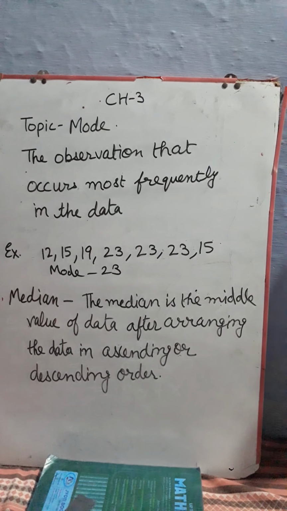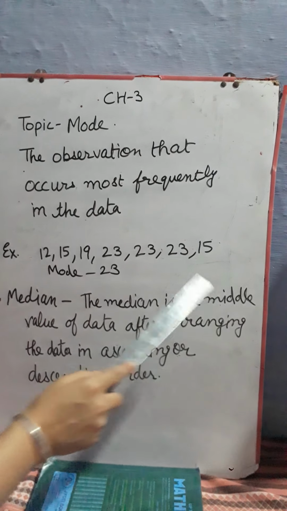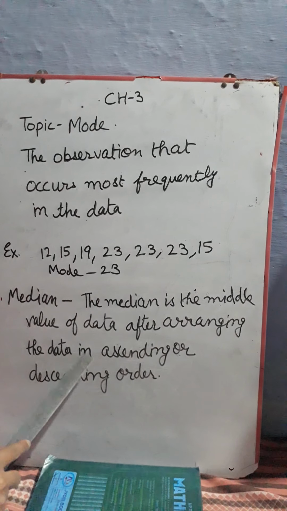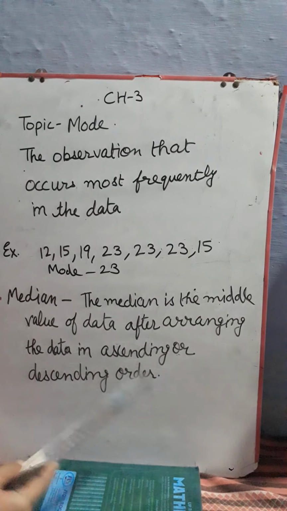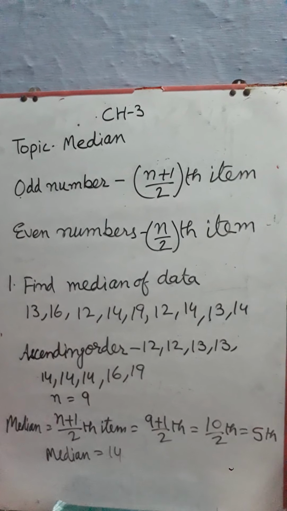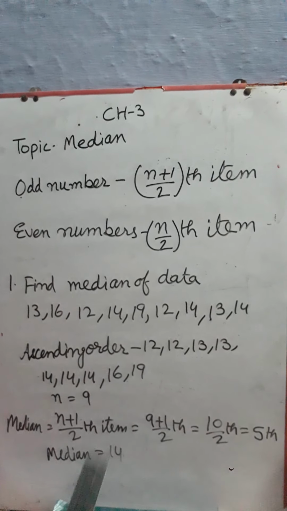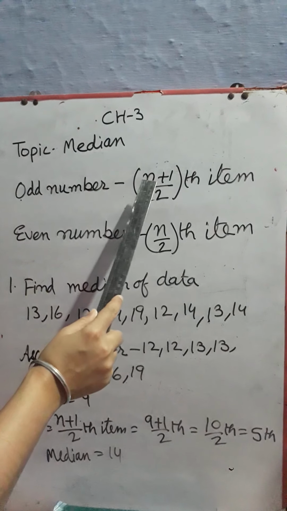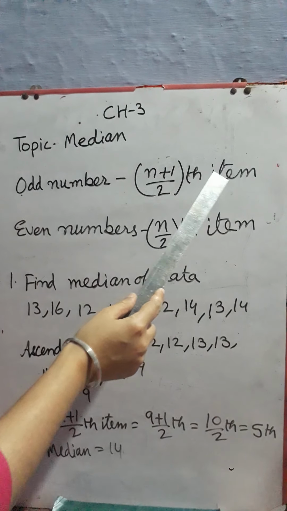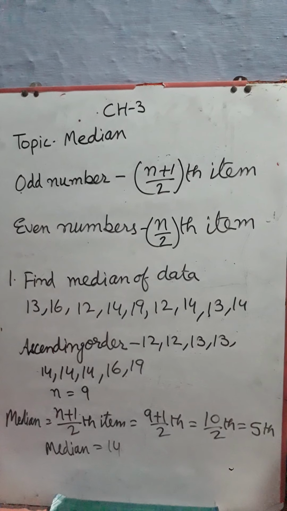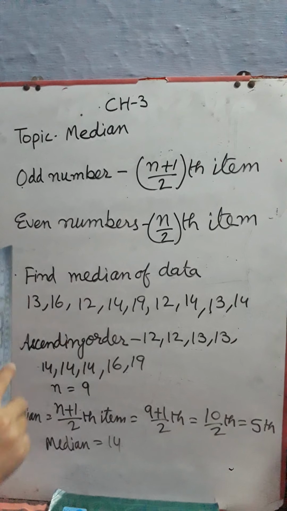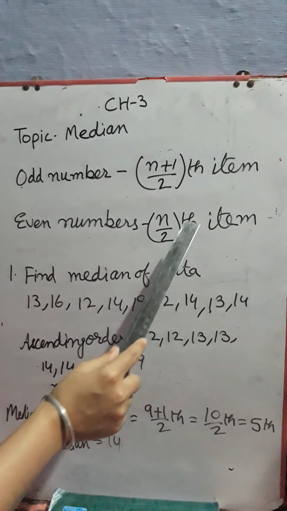Next we have median. The median is the middle value of data after arranging the data in ascending or descending order. In median, if we have n odd numbers, then we take the (n plus 1) by 2th item after converting the data in ascending or descending order. Or if we have even numbers, then we take the n by 2th item.